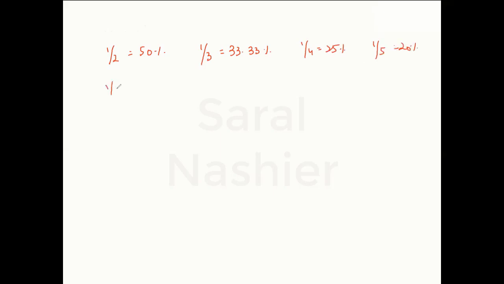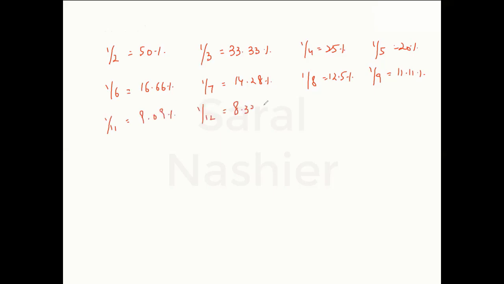Similarly, the other fractional percentage equivalents: 1 by 6 is 16.67, you can say. 1 by 7, which is 14.28%. 1 by 8, which is 12.5%. 1 by 9, which is 11.11%. Everyone knows 1 by 10, I'm skipping it. 1 by 11 is 9.09. 1 by 12 is 8.33. And there are many. I would suggest that anything up to 1 by 12 is mandatory.